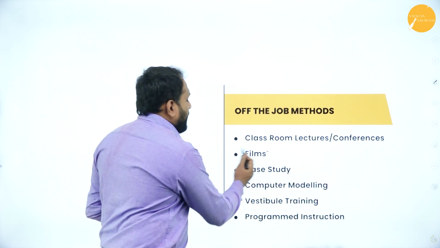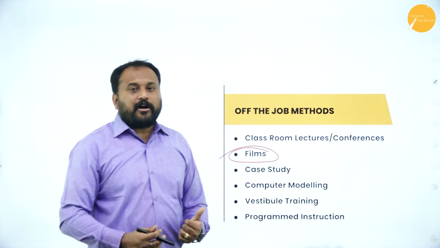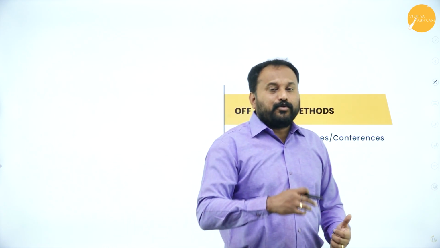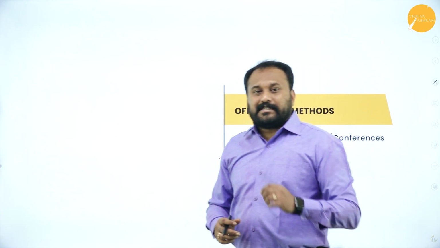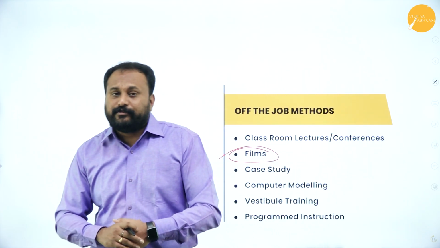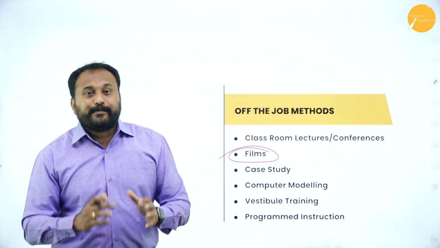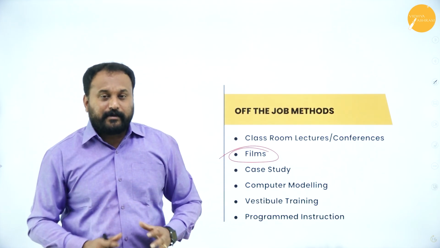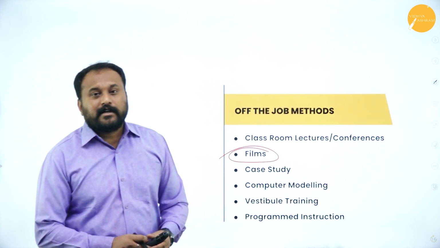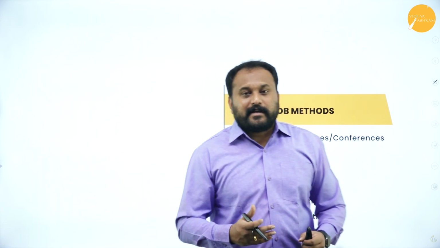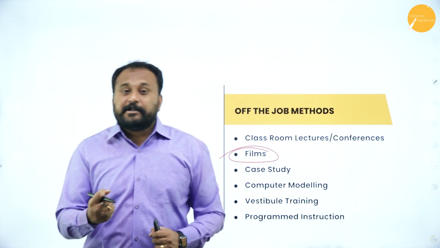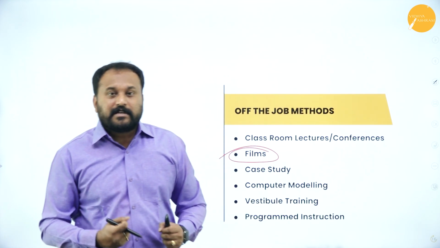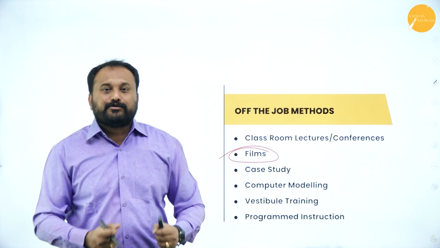See, films, why I want to tell you more is, there are a lot of films, a lot of movies. If you watch, your attitude itself will change. Your perception about life will actually change. There is a beautiful movie. Please do watch this movie. Pursuit of Happiness, right? Pursuit of Happiness. Will Smith is a person who has done this movie where he has explained, to everybody who watches the movie, how one should be financially independent, why one should be financially independent, how it is so difficult because life is so uncertain.